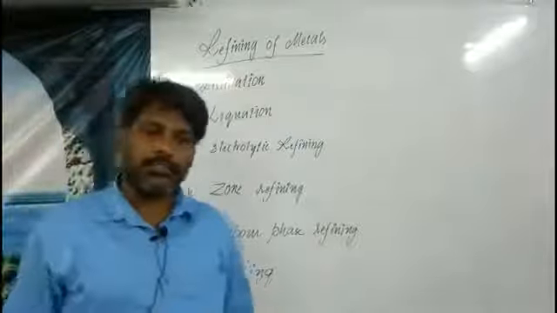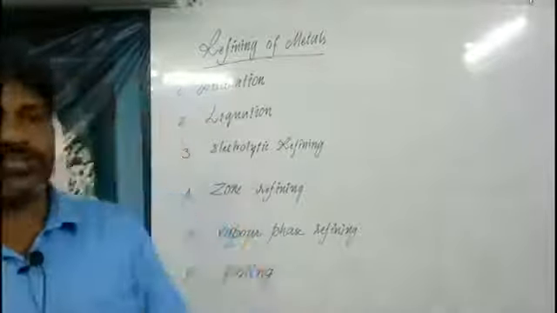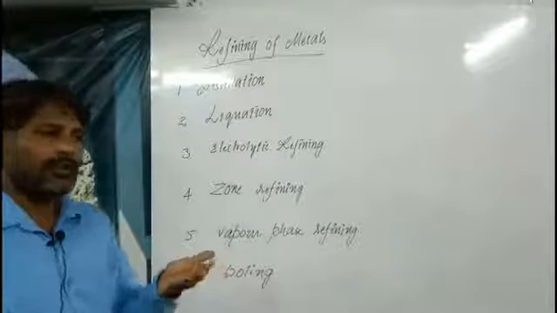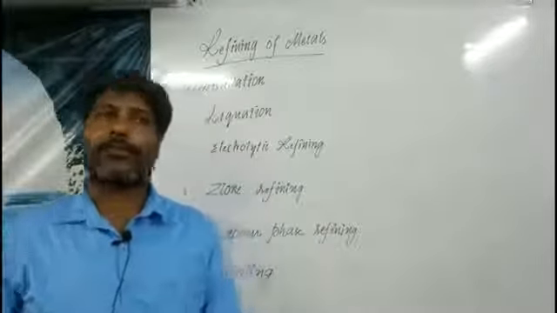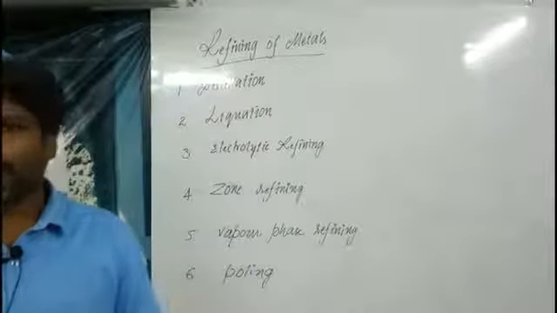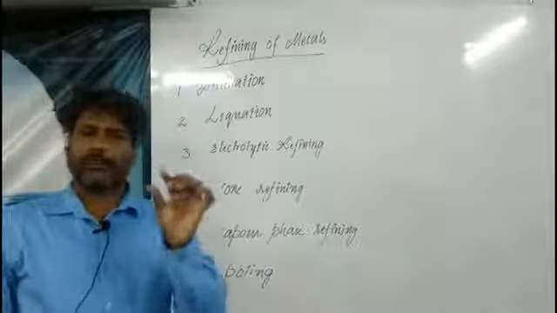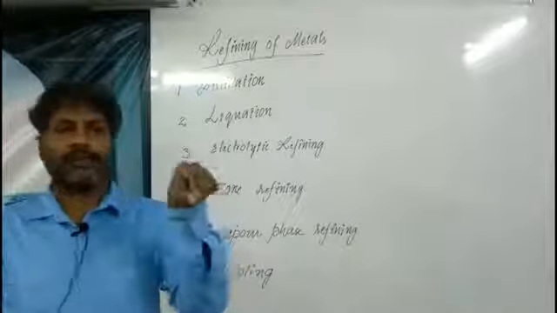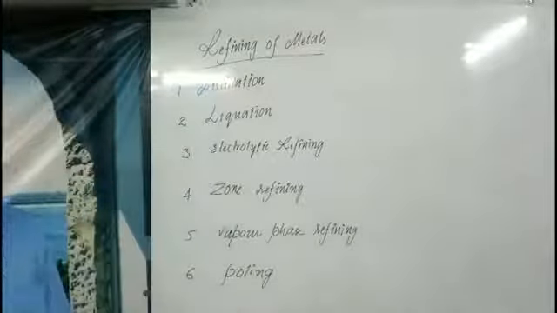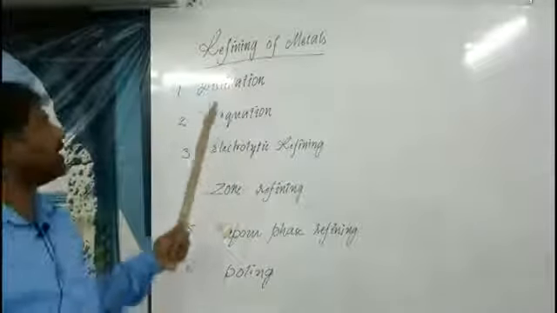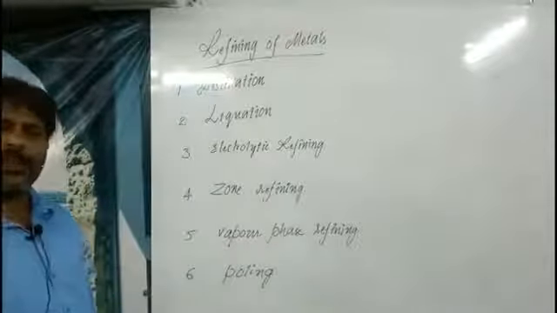For this process, low temperature melting metals are used. We know what the lowest temperature melting metal is: mercury. Mercury is the only metal that is liquid at room temperature. The remaining metals are all solid. Take sodium, it is so soft that we can insert our nail into it. Such types of metals, when heated to their distillation temperature, will be evaporated, giving the purest form of the element.